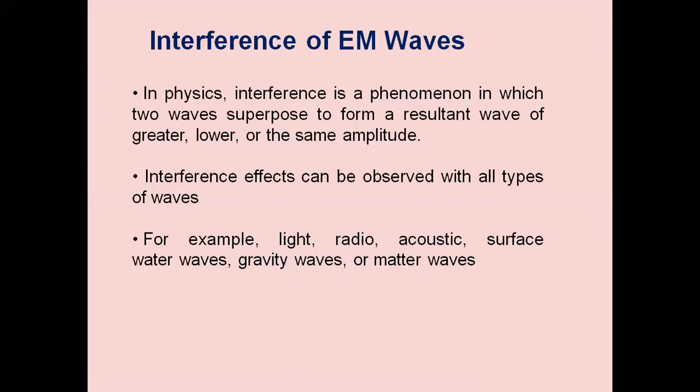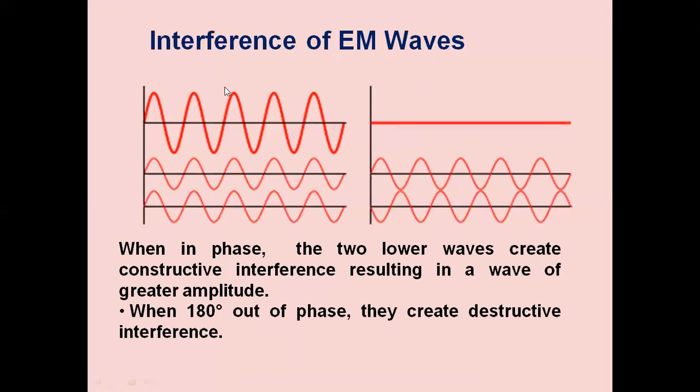Interference is the most important phenomenon for all these types of waves. There will be a superposition of different waves forming a resultant wave. Depending upon the resultant formation, how they are mixing, we will be getting different amplitude levels. So let us take two waves here. When in phase, the two lower waves create constructive interference, resulting in a wave of greater amplitude.